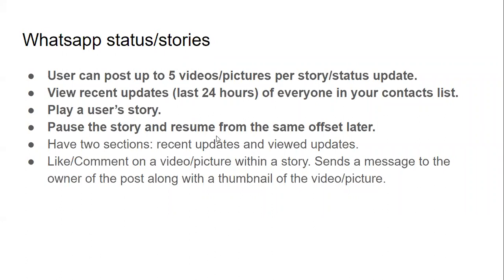And the other thing was thinking from the API, this resume point of view, that I have to make sure this will vary for every user, right? If I have only watched 2 out of 5 elements of your story versus another person in your contact list who has watched the full story, that will differ, right? So I need some way to store that user 1 has watched till 2 stories. That will be done at the client side itself most of the time.